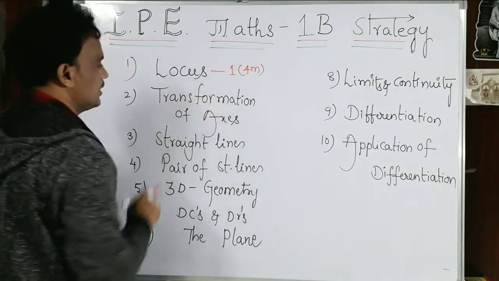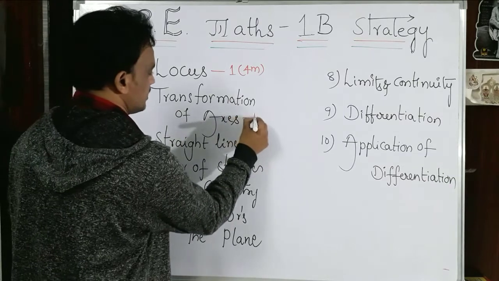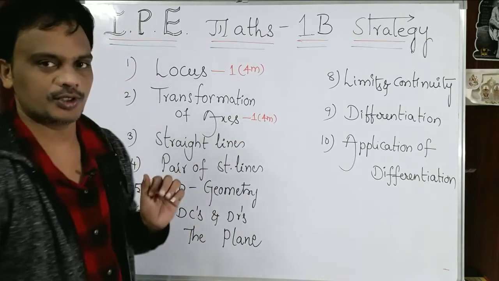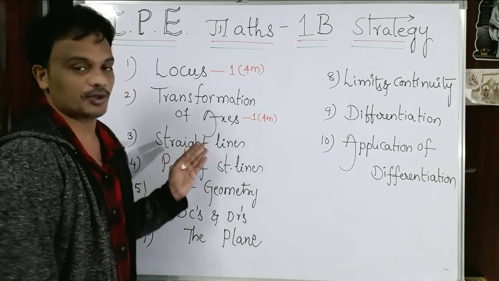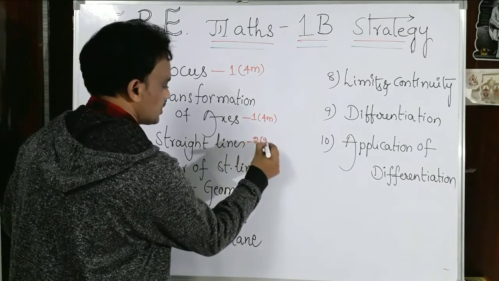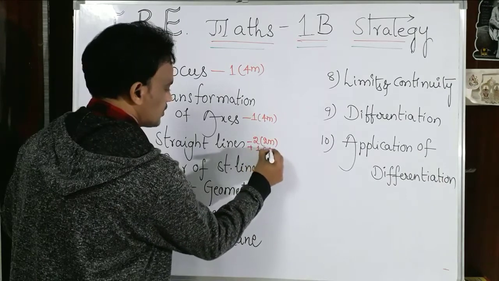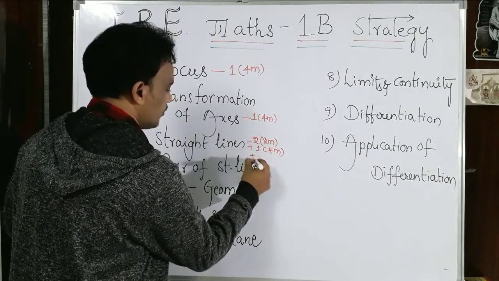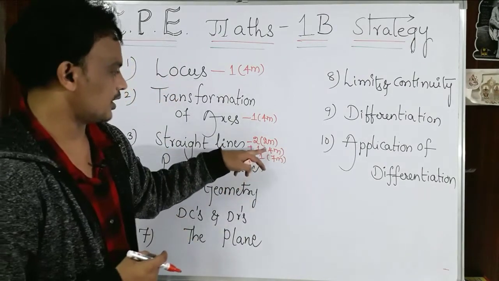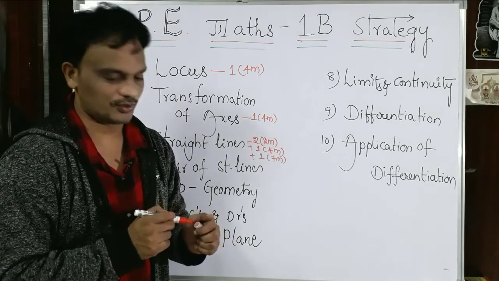From the locus it will be only one 4 marks question. From the transformation of axis it will be one 4 marks question. Coming to the straight lines, one of the very important topics, there are two 2 marks questions, one 4 marks question and one 7 marks question. 7 plus 4 is 11, 11 plus 4 is 15 marks from the straight lines. One of the very important topics.